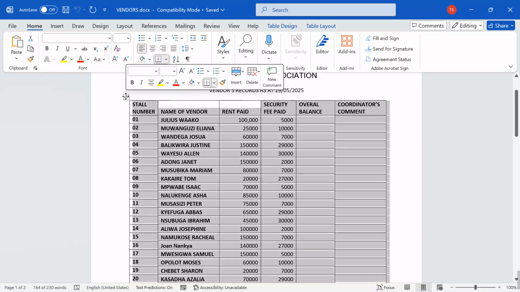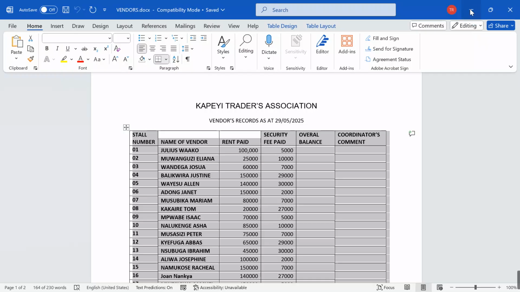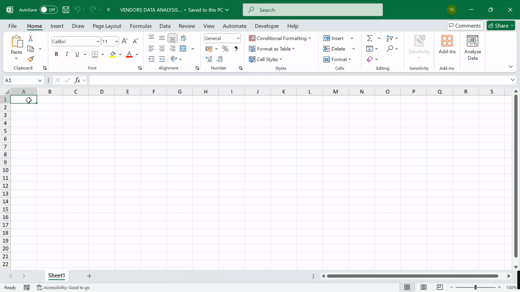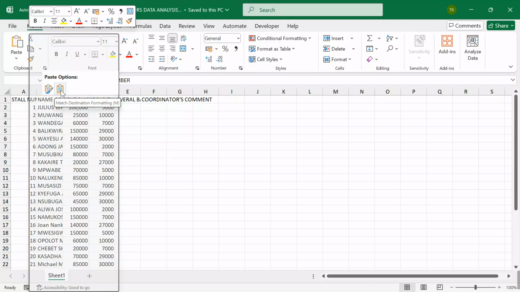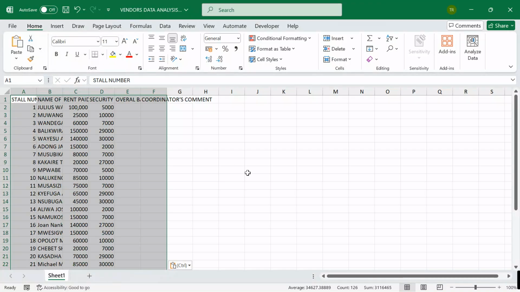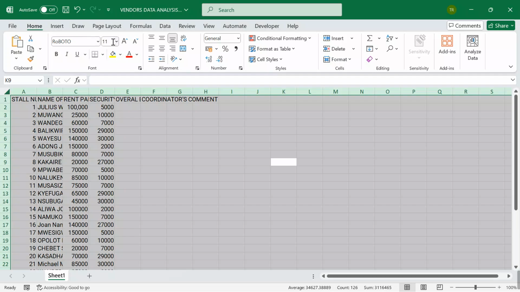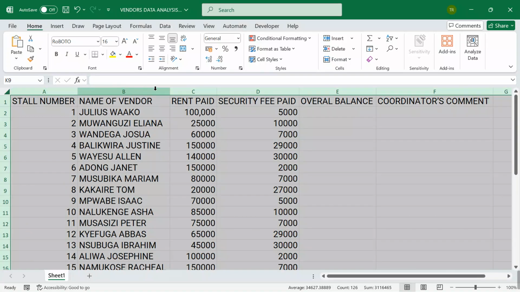Now, after checking this, I'll come over here. I'm going to copy this file here, the table, sorry. Then I come to my spreadsheet. I put the cursor where I want to paste, right click, choose the second option which says match destination formatting. Click here and then your table will be put over there. Allow me to highlight everything. I'm going to use Roboto as my font style, and let me take around 16 font size for your comfort. I want to be able to see what I'm doing.